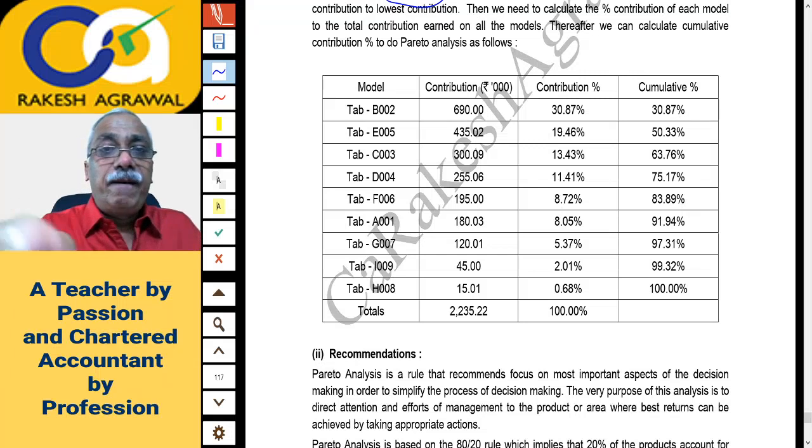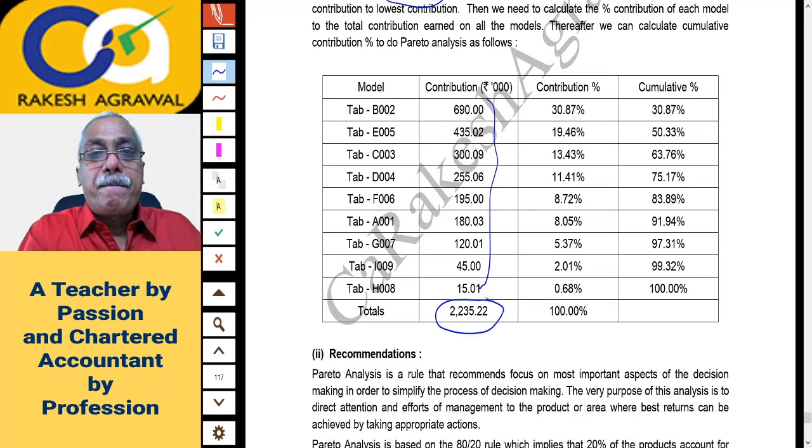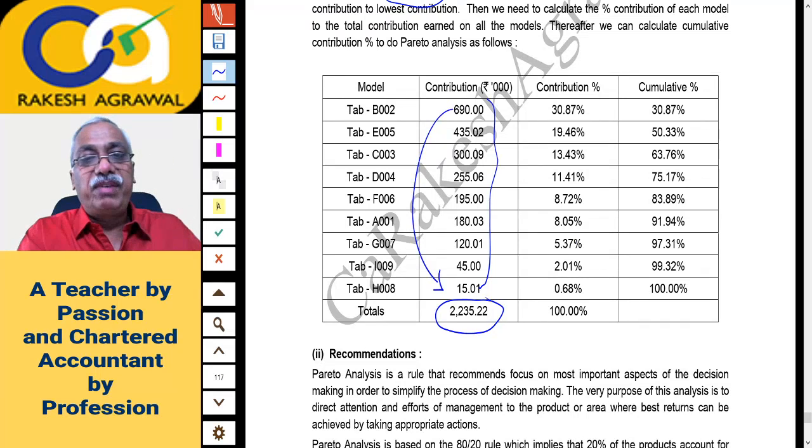Once you have rearranged it, you have to take the total of all this contribution. The total of all this contribution is 2235.22, the total of all 9 models. Now 690 divided by 2235.22 into 100 comes to around 30.87%.